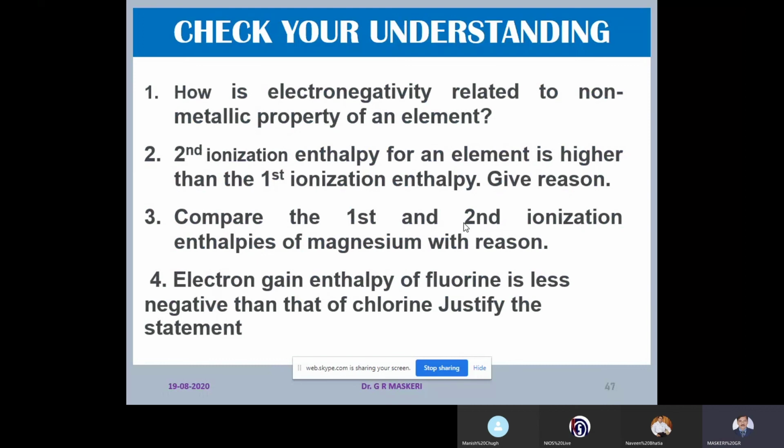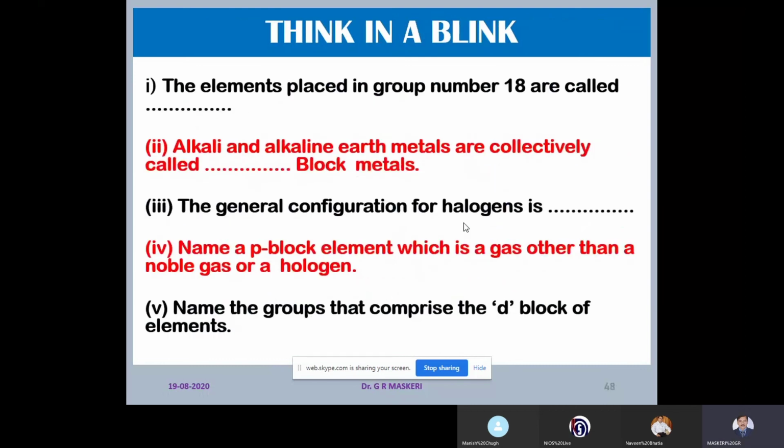Second ionization enthalpy of an element is higher than its first ionization enthalpy. Give reason. It is because in the second ionization enthalpy, you are going to remove an electron from an already positively charged atom. Therefore, second ionization enthalpy needs more energy, right? So these are the kind of questions present in the exercises. Keep doing and keep solving.